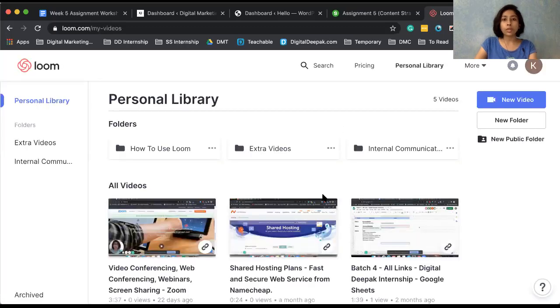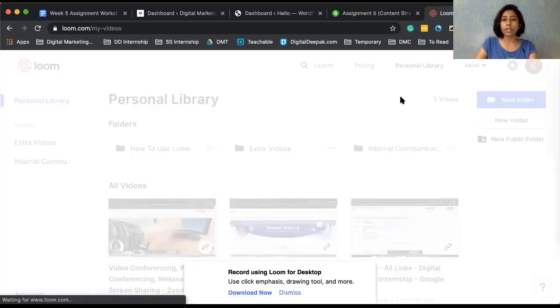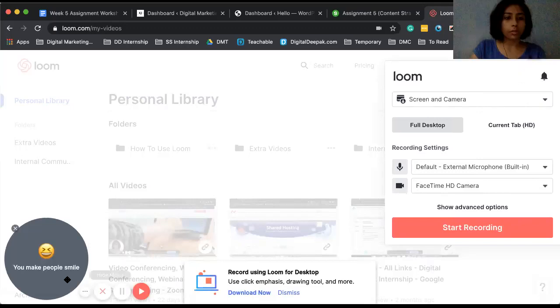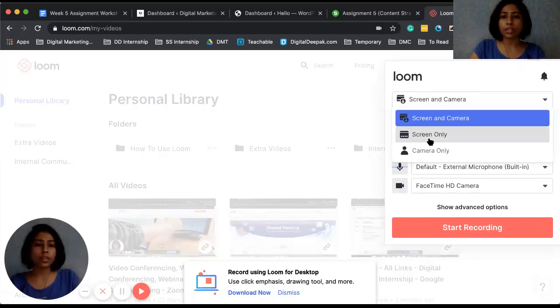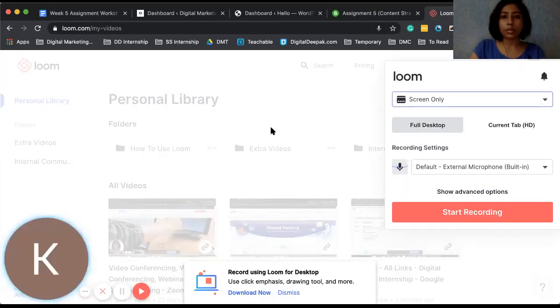One second. So you can see, once you sign up for Loom, this is how it will look. And if you just click on new video, you can start by sharing your screen. Let me turn off this camera, otherwise this will get messed up. Okay, so the interface has just changed. So basically, you can go here and choose if you just want to show your screen.